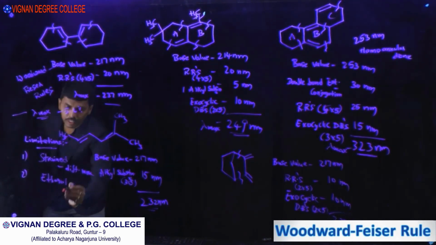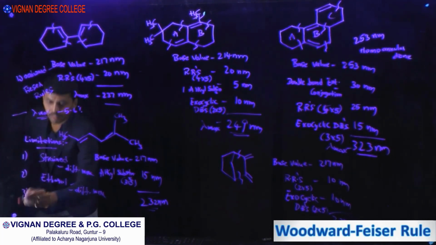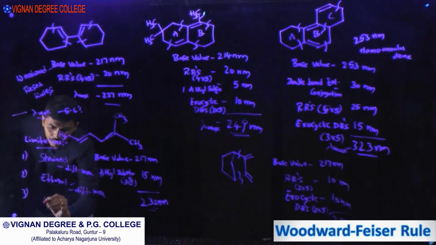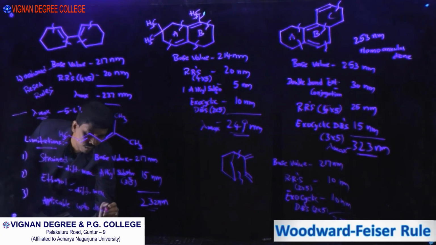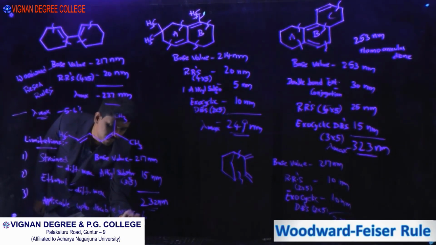If you replace ethanol with another solvent, the difference is again more. And the rules are applicable up to 4 double bonds. If it is more than 4, the rules are not applicable.